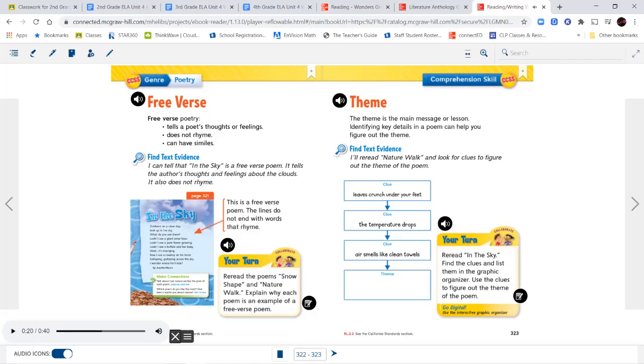Graphic organizer. Clue: leaves crunch under your feet. Clue: the temperature drops. Clue: air smells like clean towels. Theme: there are a lot of exciting things to experience in nature in the fall.